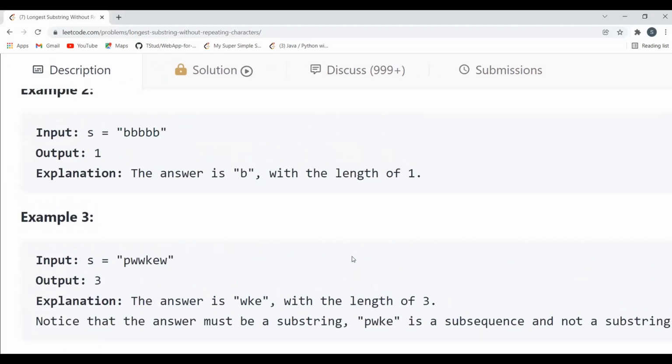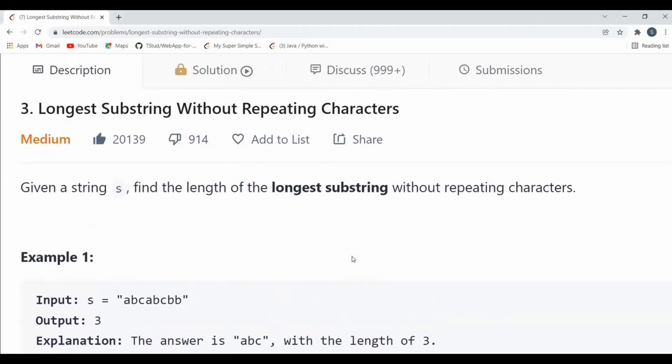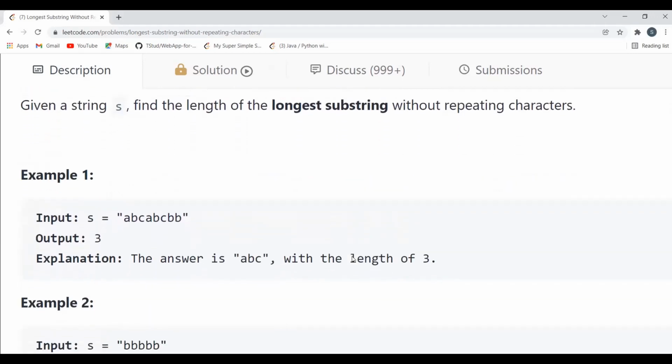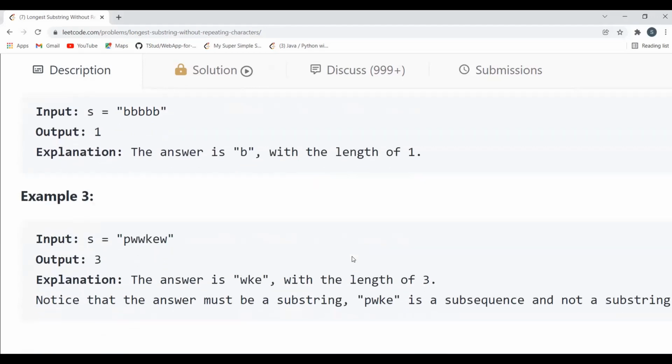Okay, so I hope that you must have understood the problem. Now, if you will think about it, how we can solve this problem? We'll be solving this problem by using sliding window approach. So first of all, let's understand the logic part, how basically we are going to approach this problem, and then we'll be moving to the coding part, right?